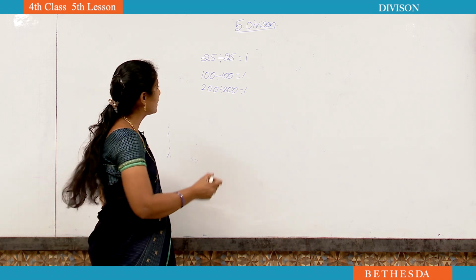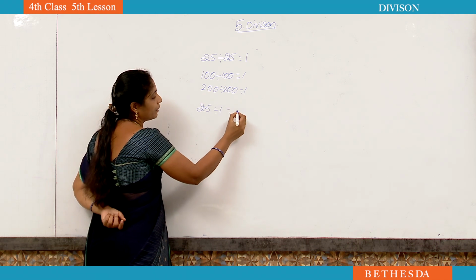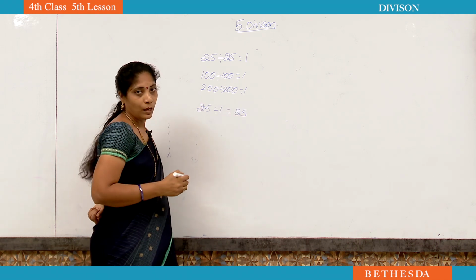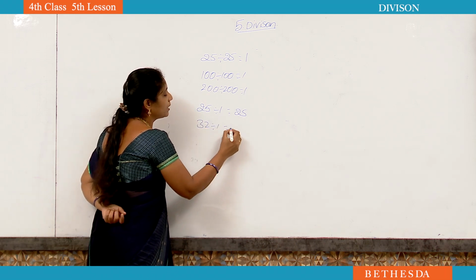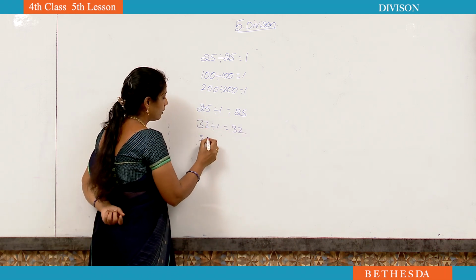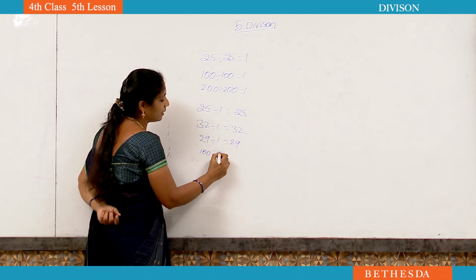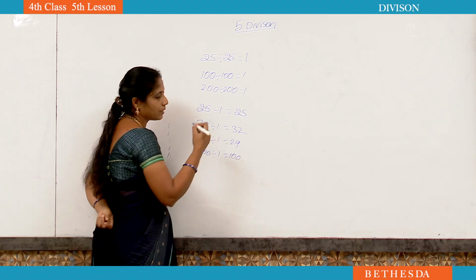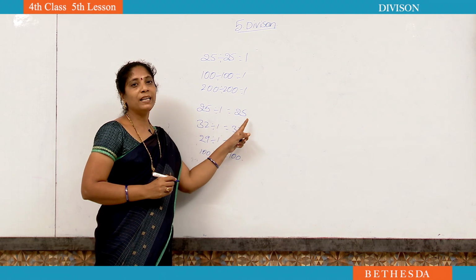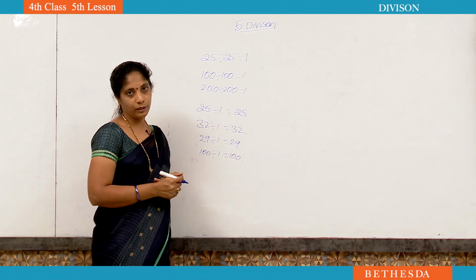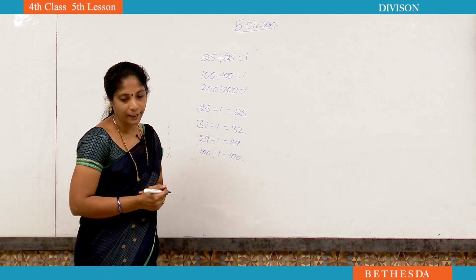The next property is, if you divide any number by 1, you will get the same number. 25 divided by 1 is equal to 25. 32 divided by 1 is equal to 32. 29 divided by 1 is equal to 29. 100 divided by 1 is equal to 100. What is the next property? If you divide any number by 1, you will get the number itself. By this, you can complete your activity 5.7.